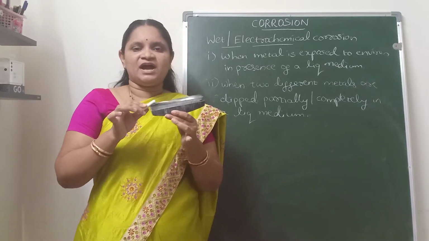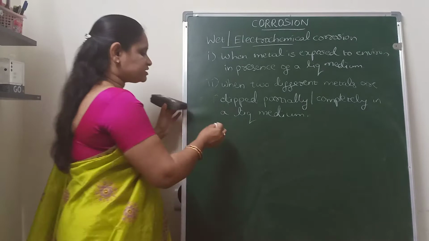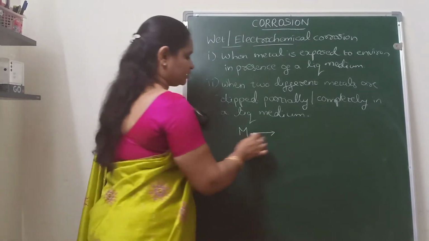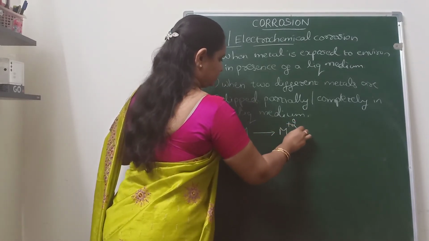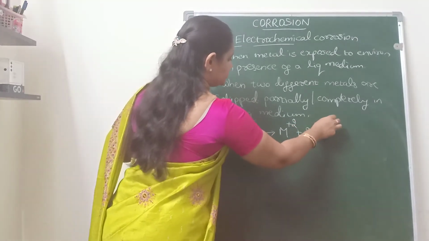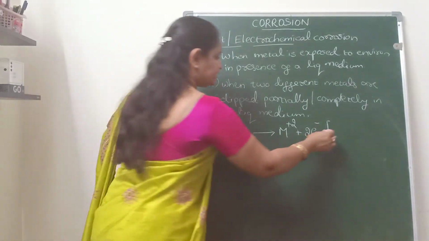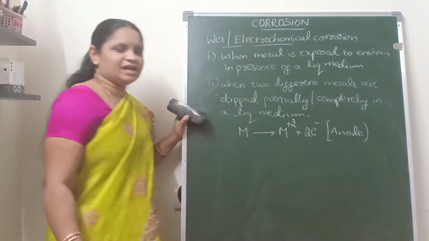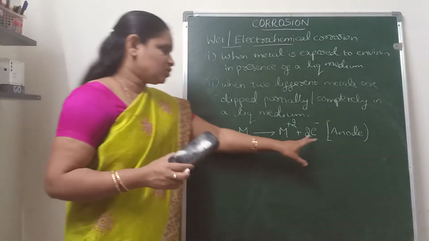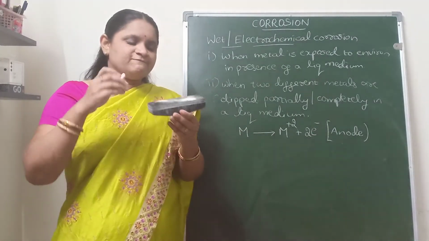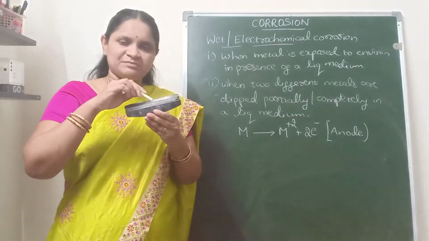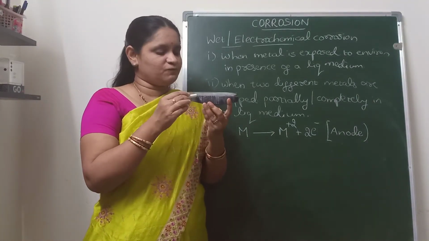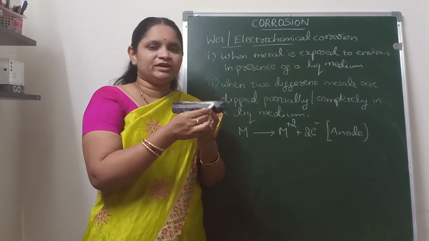Now at the anodic part, which reaction will take place? Oxidation reaction will take place. At the anodic part, the metal will undergo oxidation to form the metal ions. This is the oxidation reaction which takes place at the anodic part of the metal. Now the produced electrons will move through the metal, because the metal acts as the conductor, from the anodic part to the cathodic part.